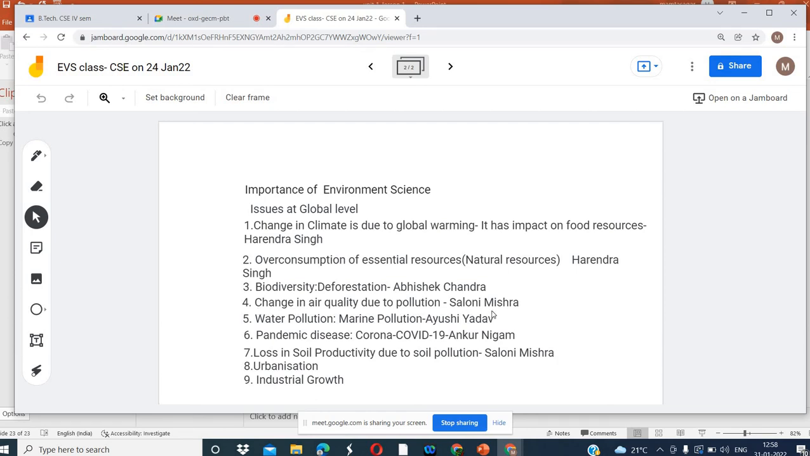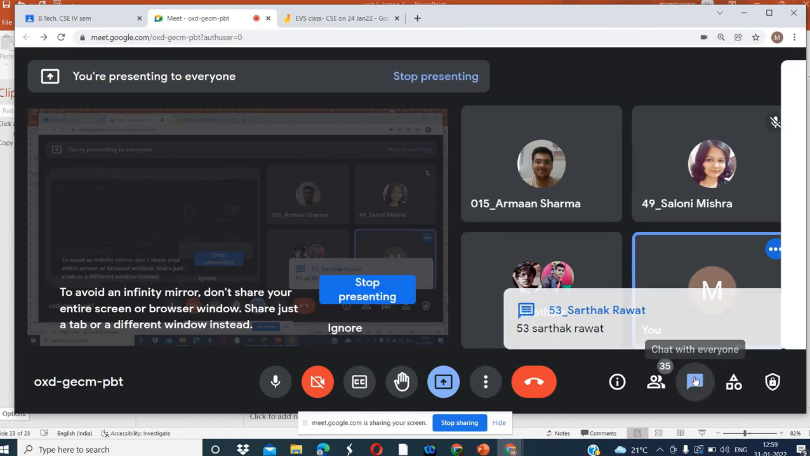Change in air quality due to pollution, Saloni Mishra has told. Water pollution, Ayushi Yadav. So now any suggestion is invited here. Do you have any suggestion? We can discuss. You have 2 minutes. Anybody? Ankur Nigam, Saloni Mishra, Abhishek Chandra, if you have any solution, you can suggest. These are the different global issues that we have discussed.